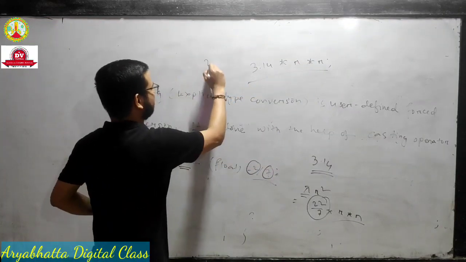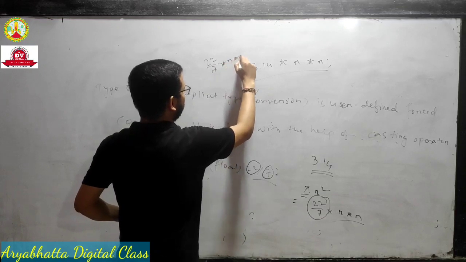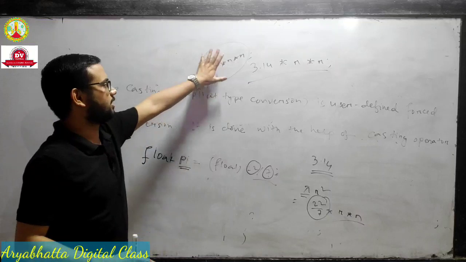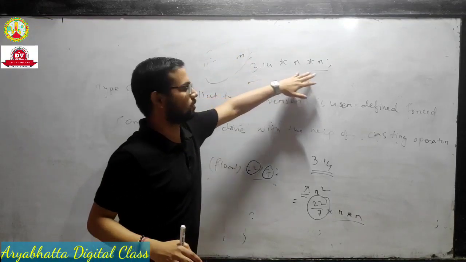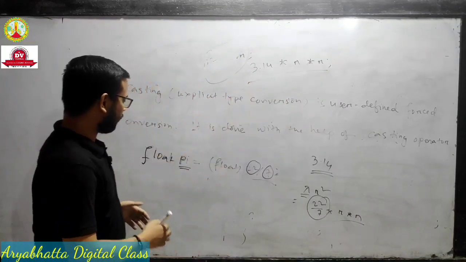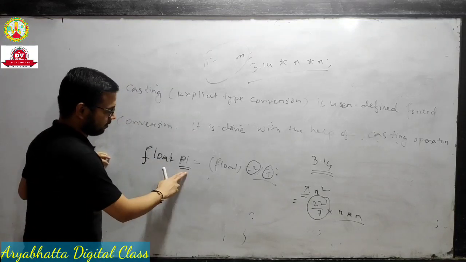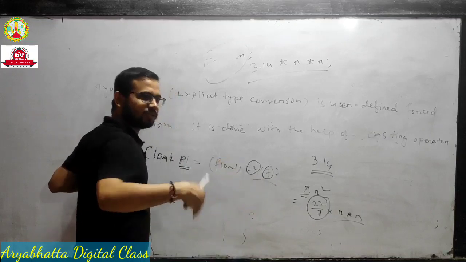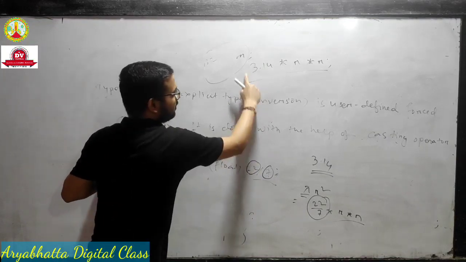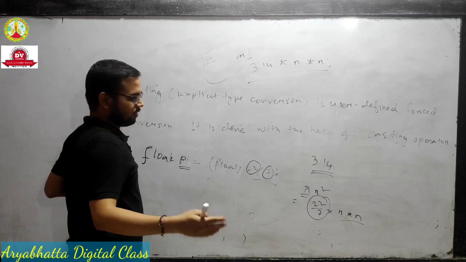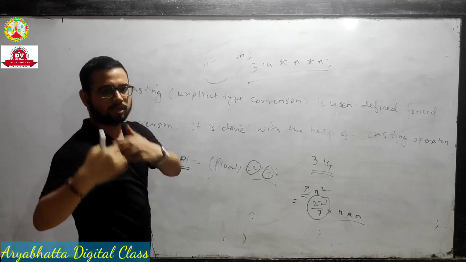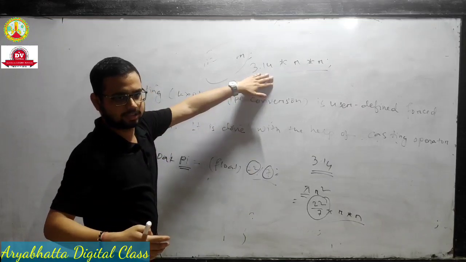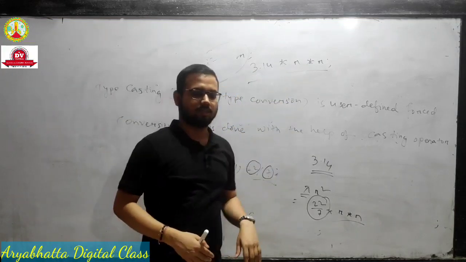We cannot write 22/7 into r into r, because this is not acceptable by the system. The compiler will not accept it like this; the compiler always accepts it like this. That's why we externally convert the pi value. Actually pi value is 22/7, numerator is integer, denominator is also integer, but we have to write 3.14, a float value. That means we externally converted the integer type to a floating number. This is the basic difference.